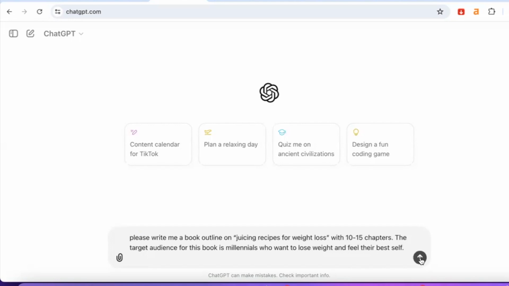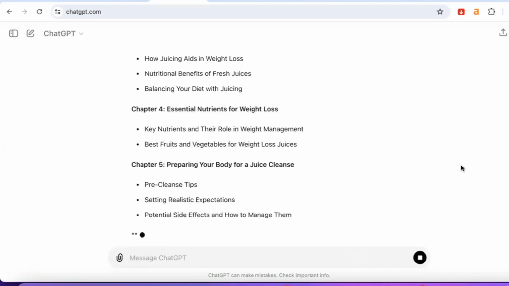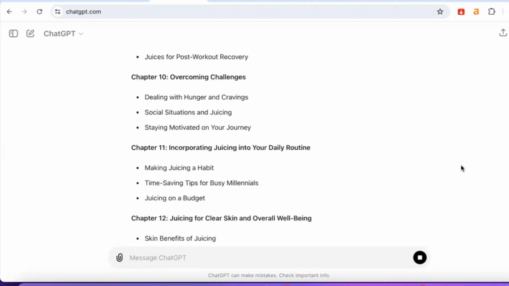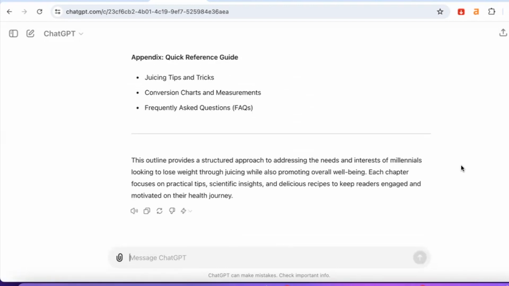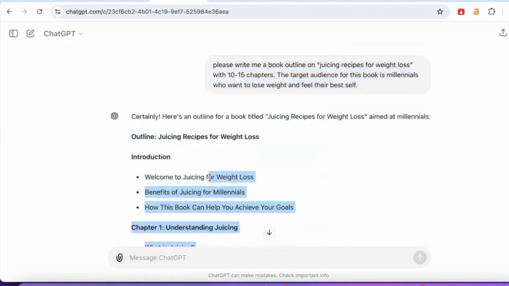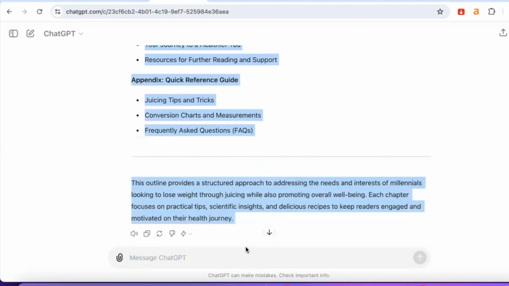So again, I'm going to use this prompt to get some more ideas here. As you can see, it's creating different chapters that I could expand on in my ebook, guys. This is insane. Okay, awesome. So you can see right here, we've got about 15 chapters now on a book that is centered around juicing recipes for weight loss aimed at millennials. A lot of the content here is talking about the benefits of juicing for millennials. This is why it's so important to be clear on your target audience when you're creating this content. Now we have an outline.